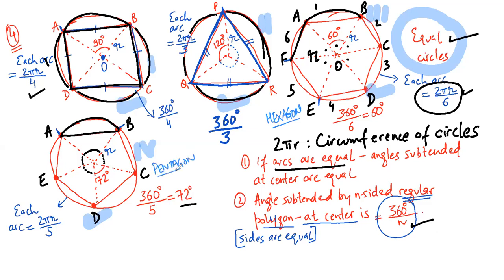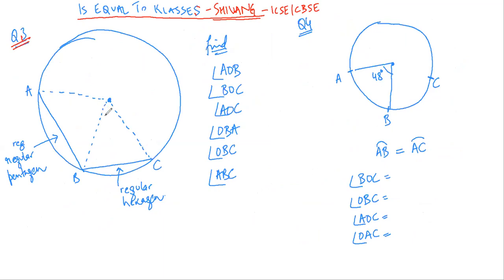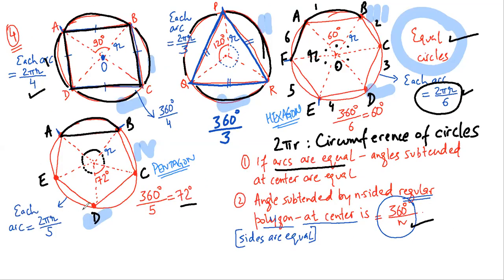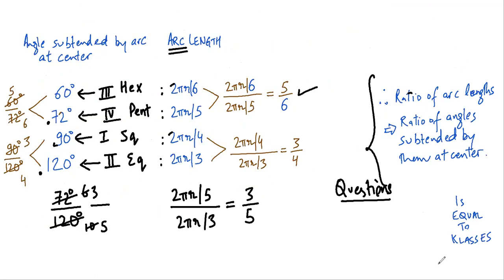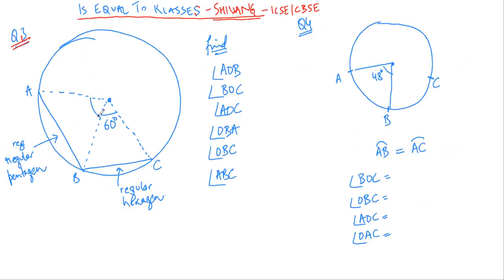And we have understood in this that a hexagon will have an angle at the center of 60 degree, and this regular pentagon will have an angle of 72 degree. So we are able to derive this from this result.